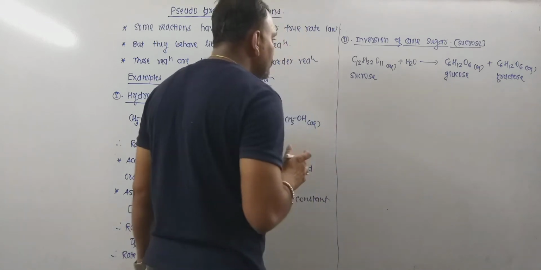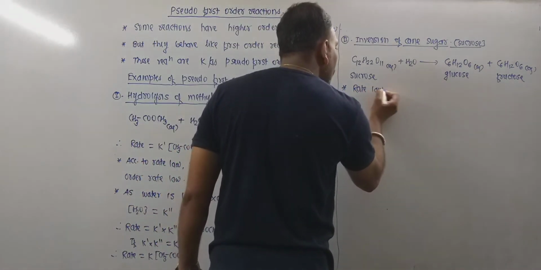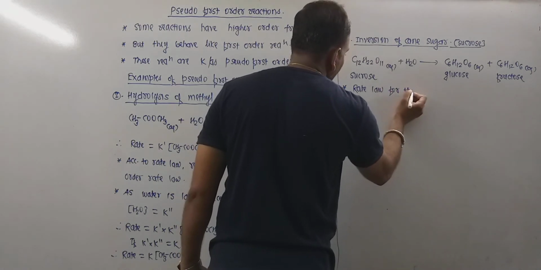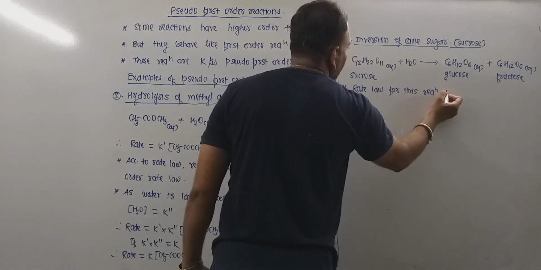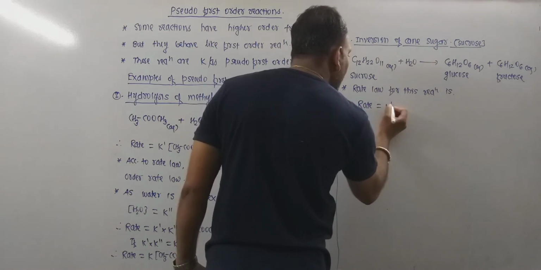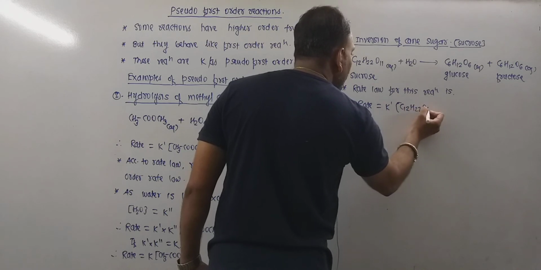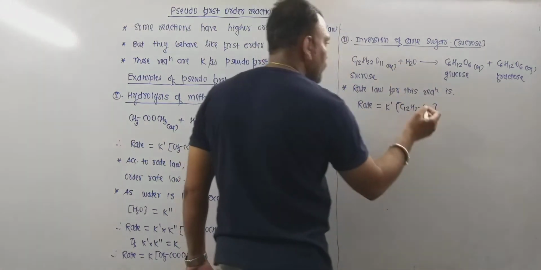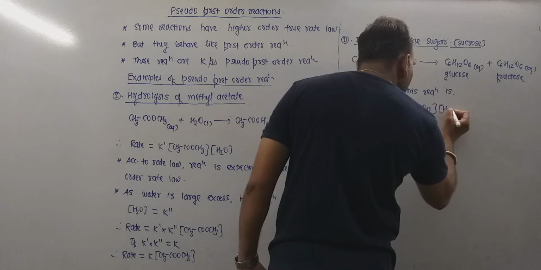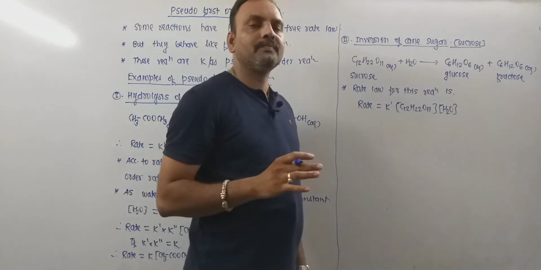Now as far as this reaction is concerned, the rate law for this reaction is: rate equals K dash into concentration of C12H22O11, and as water is involved in the reaction, we must include it. So this should be the rate law.